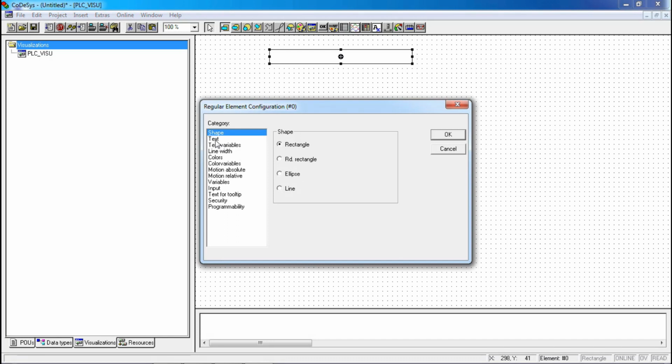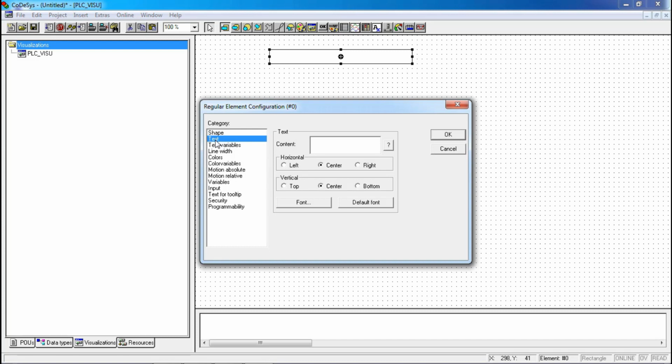Take the object. We have to write only text, so I am giving a heading for this visualization. I will give Lamp control.